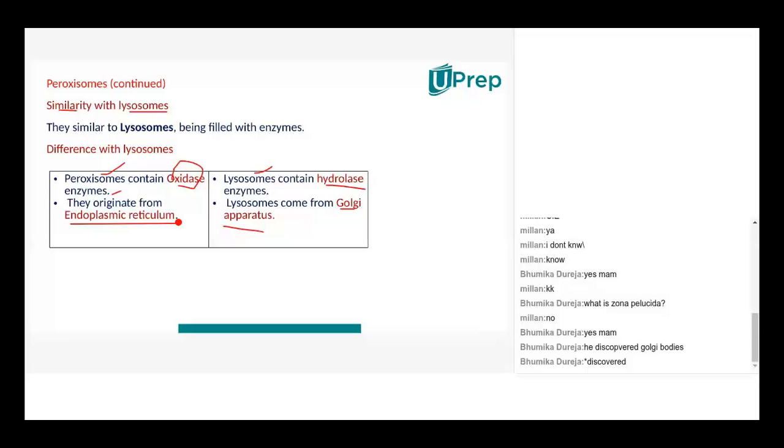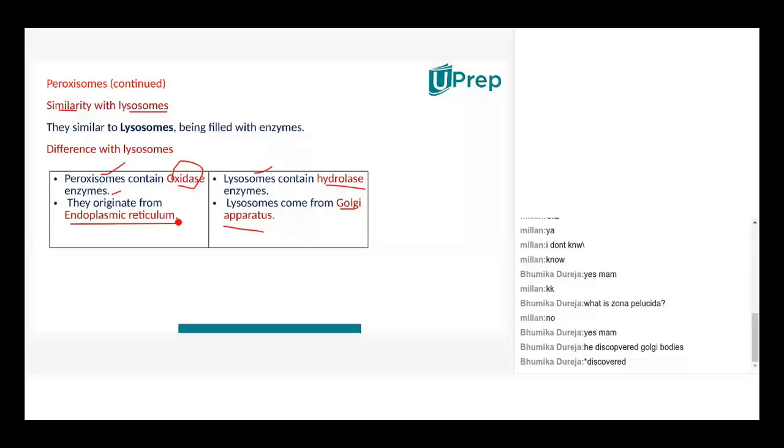That's the similarity. What is the second similarity? Both the organelles are containing particular enzymes. Now, when it comes for differences, what kind of enzymes are there? In peroxisomes, we'll find oxidases. What are oxidases? I'll explain in the next slide. When we come to lysosome, we'll be having acid hydrolase enzymes, acidic enzymes.